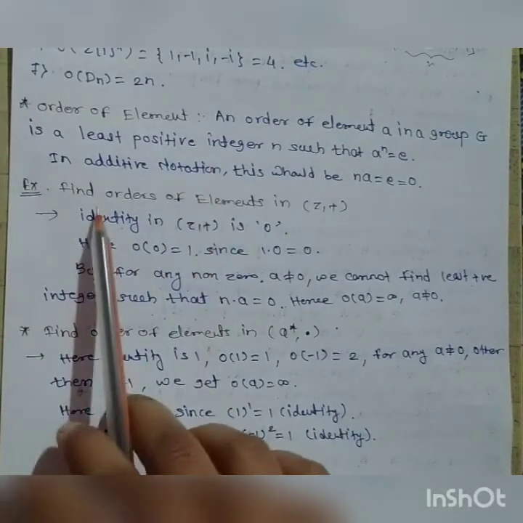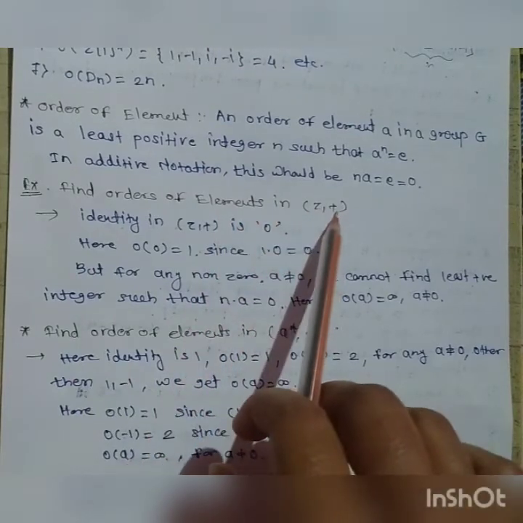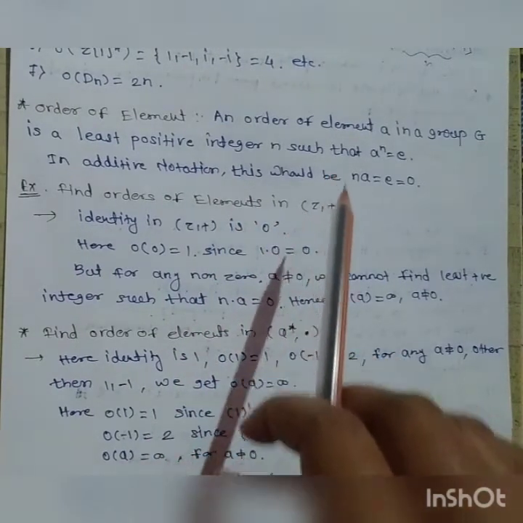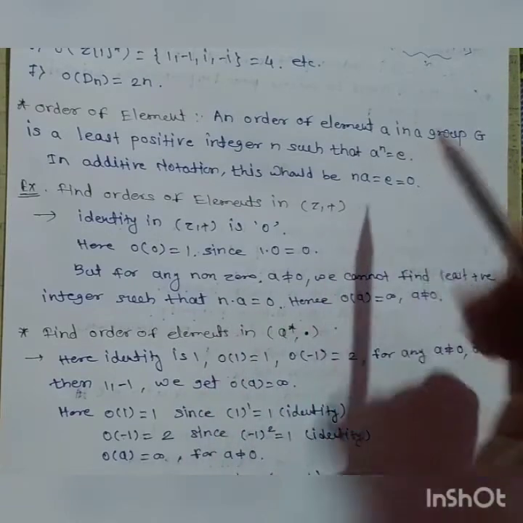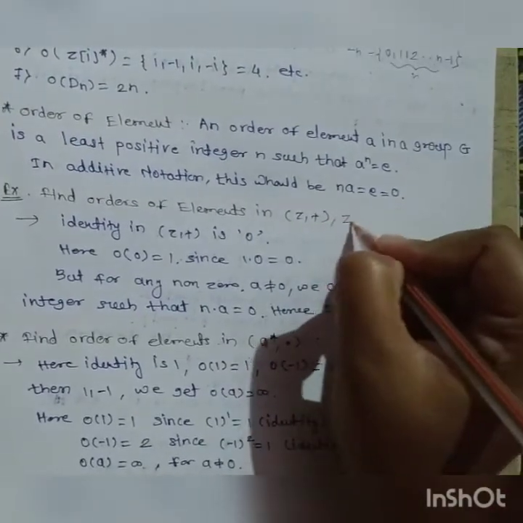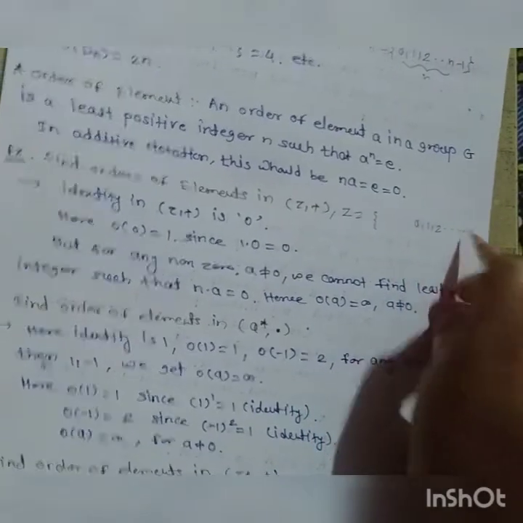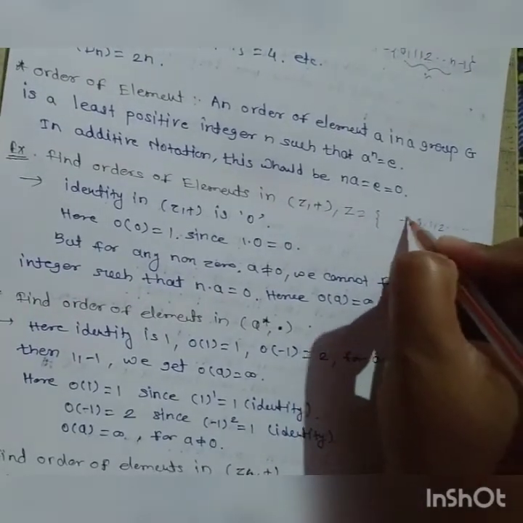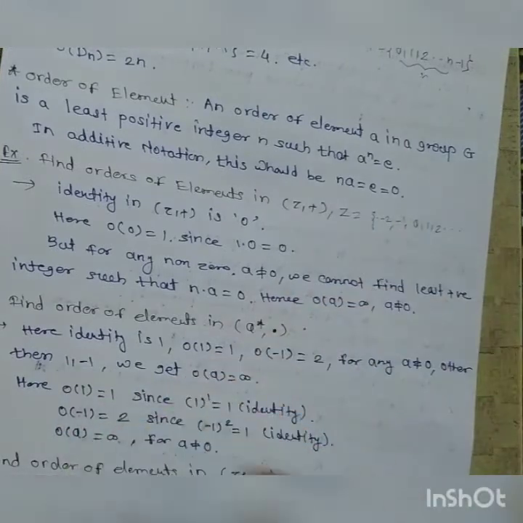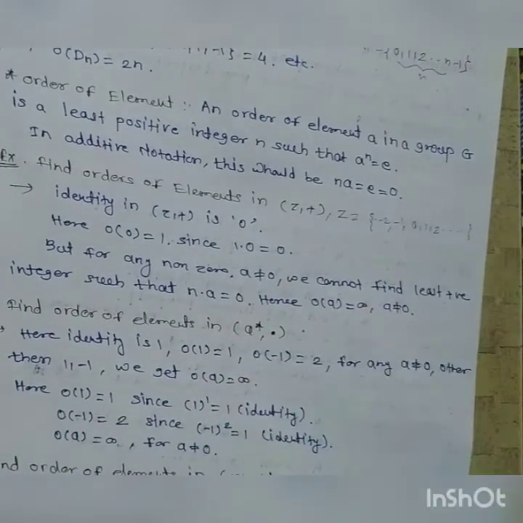Now, example: find the orders of elements in Z under plus. First we consider all the elements of the group Z. What is the set Z? Z is 0, 1, 2, and so on. There are infinitely many elements, and the negative integers are also infinite. Now first we consider the element.